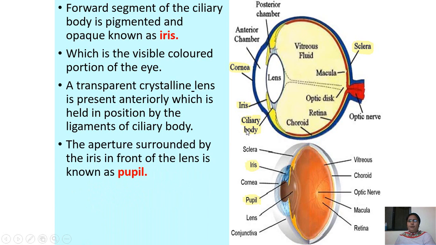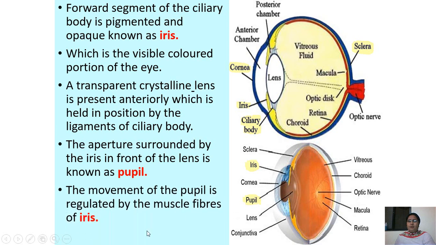Then you have the pupil. Okay, this is the pupil here. Can you see this pupil? The aperture surrounded by the iris in front of the lens is called the pupil. Surrounded by the iris, in front of the lens, it is called the pupil. The movement of the pupil is regulated by the muscle fibers of the iris.